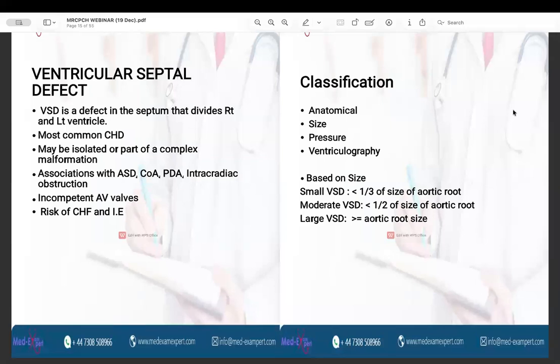intracardiac obstructions like subpulmonic, subaortic, and mitral stenosis. Can be associated with the AV valves. There is risk of congestive heart failure and there is risk of infective endocarditis. So prophylaxis for infective endocarditis is required.